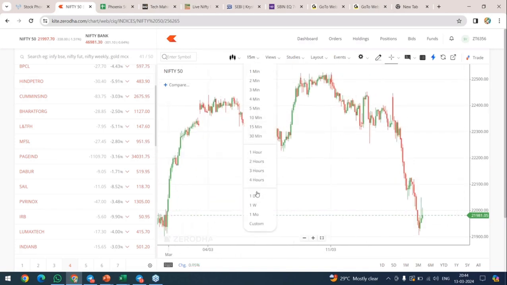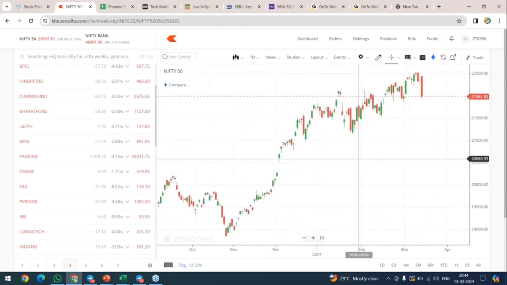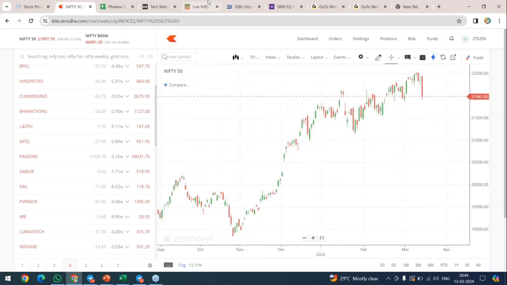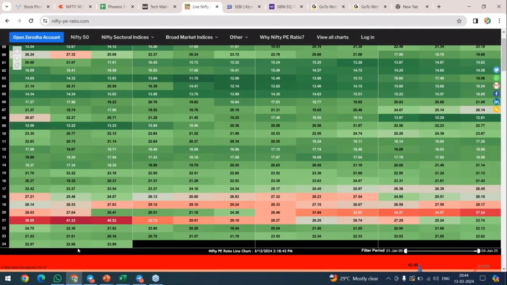Okay, so now let me take the higher one. You can see the fall is happening after reaching the high, right? You can see the P ratio now. See, in the month of Jan, it was 22.9. Next month, it gave a fall, somewhat it reduced. And now, because of reaching new highs, the P ratio increased. And again, after the fall, if you check the P ratio next month, maybe if the fall is continuing, very good, correction is happening, then this 23 may get reduced. So this is what P ratio.